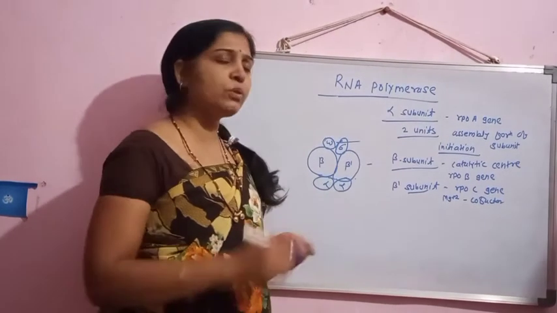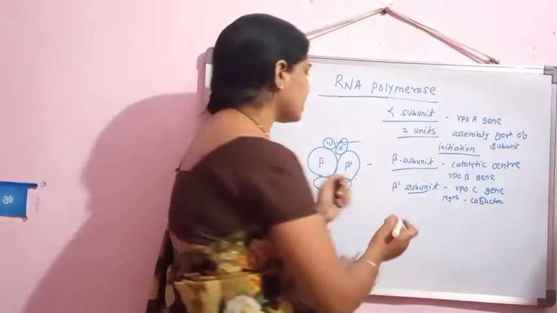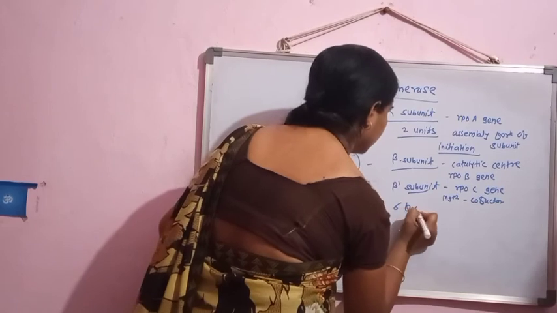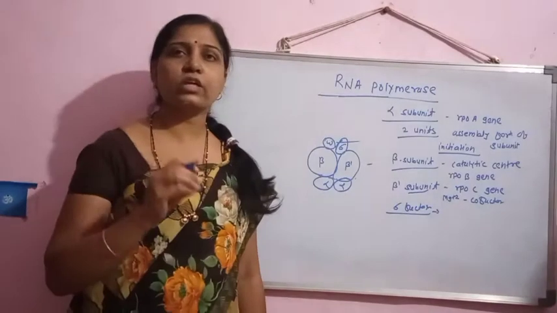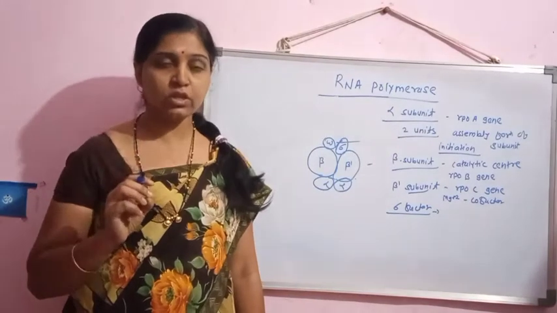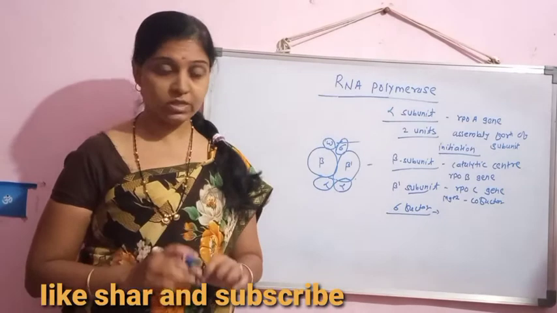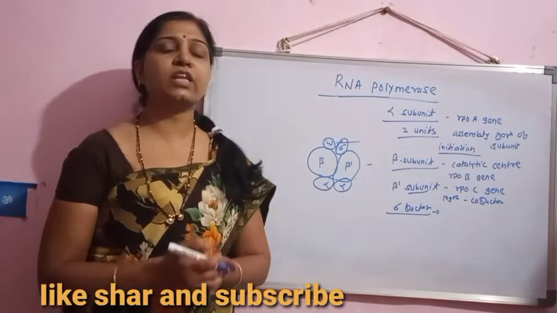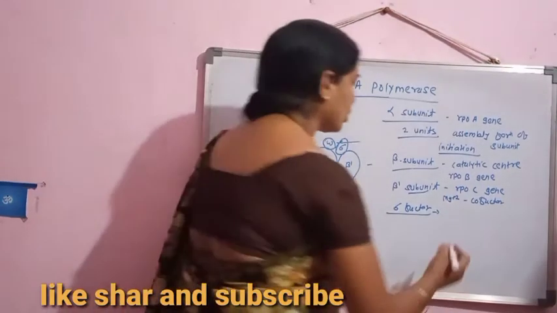Another most important subunit of this RNA polymerase enzyme is the sigma factor. Now this sigma factor is essential for the initiation of the transcription process. Without the sigma factor, there is no initiation of the transcription process, because this sigma factor is required for the recognition of the promoter sequence.